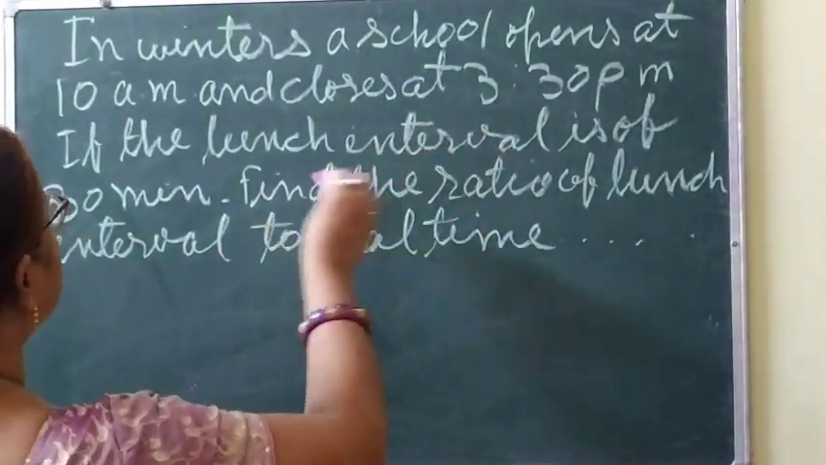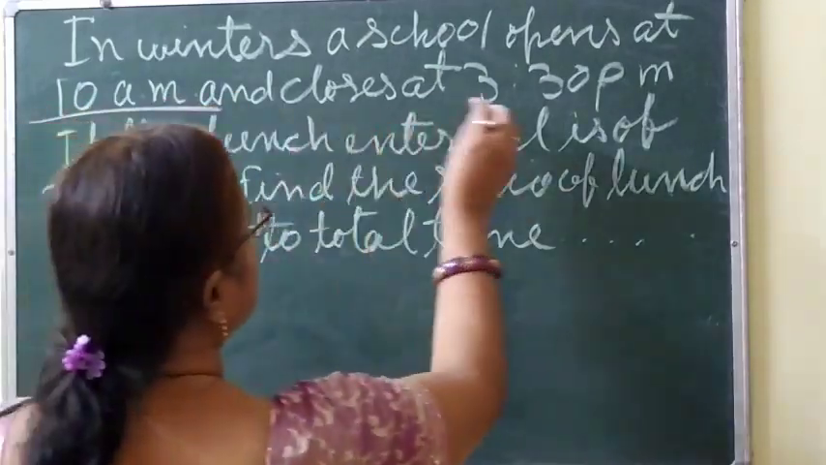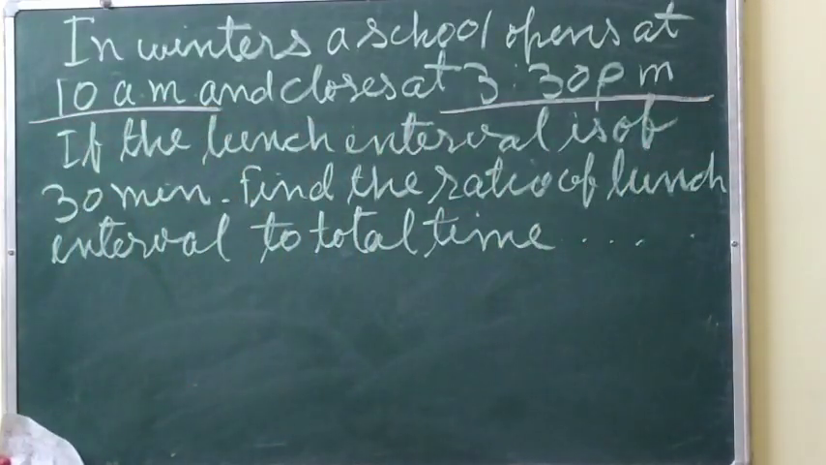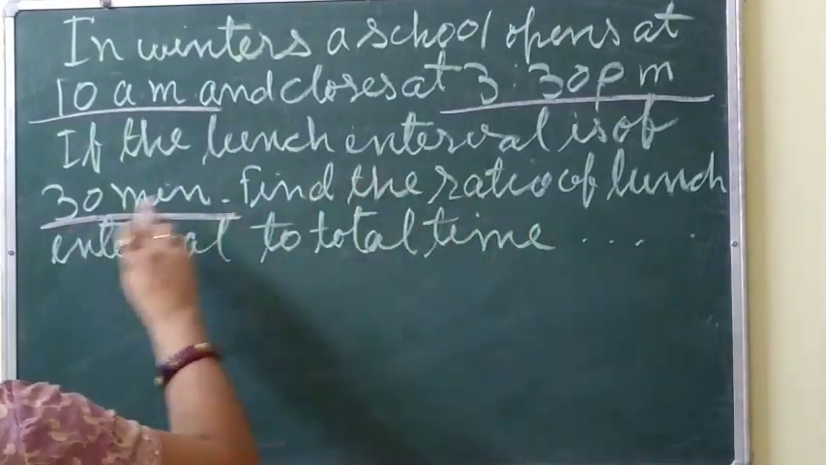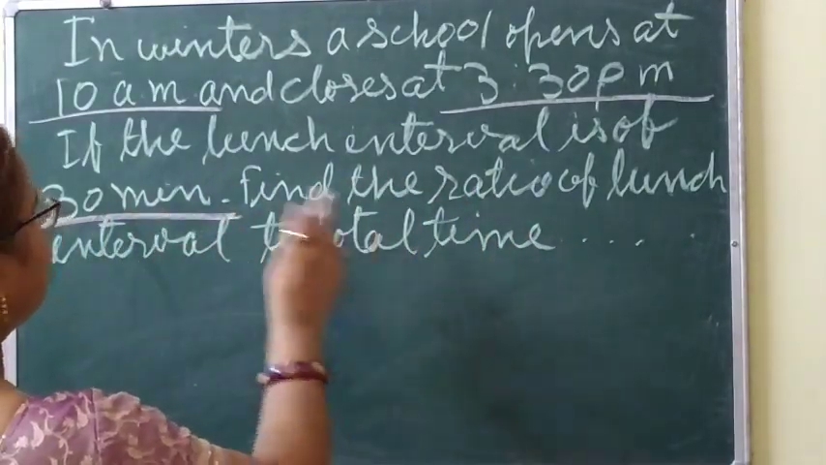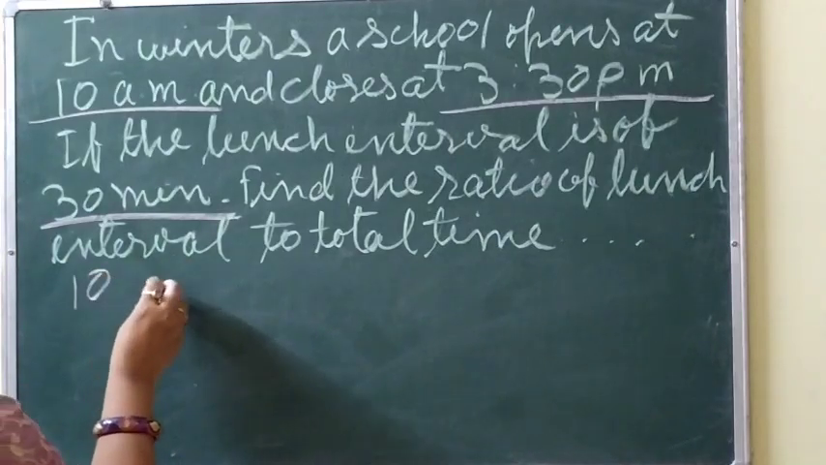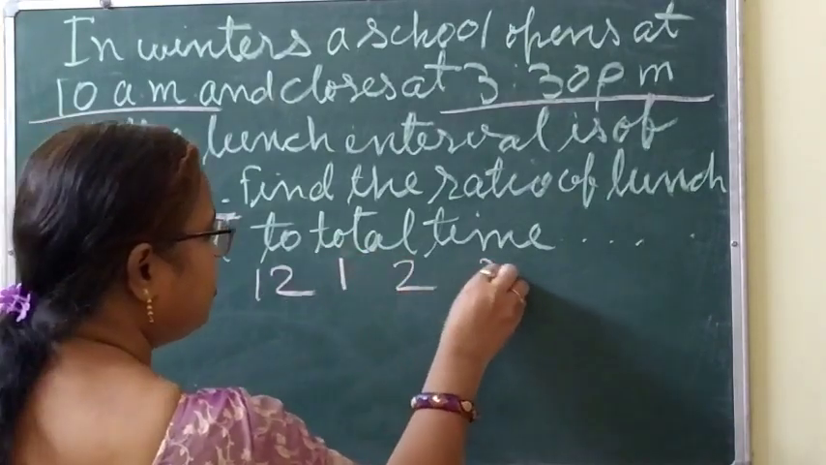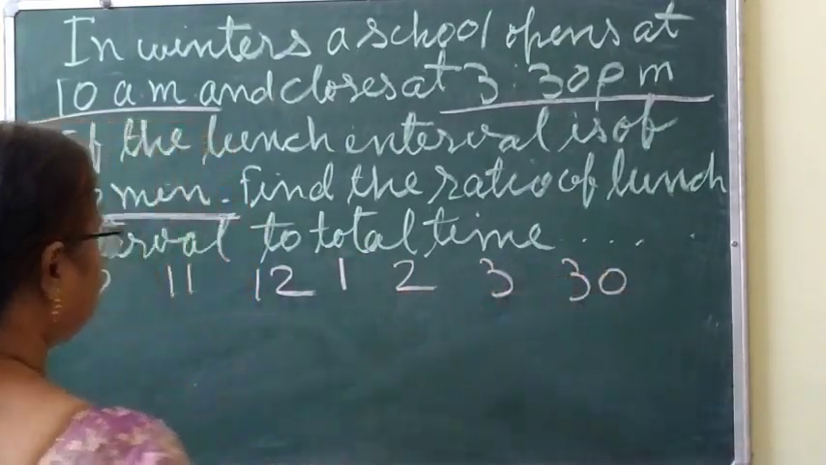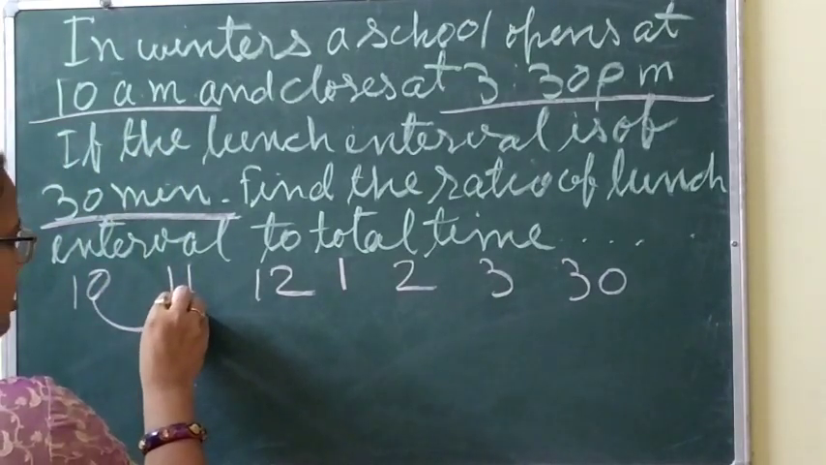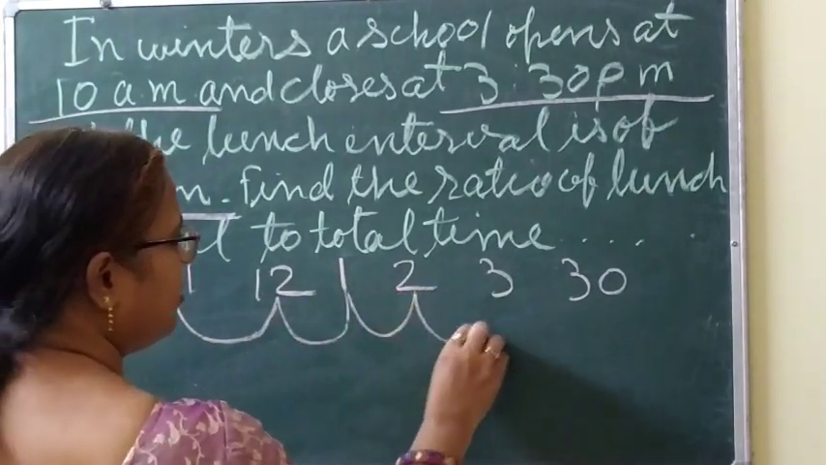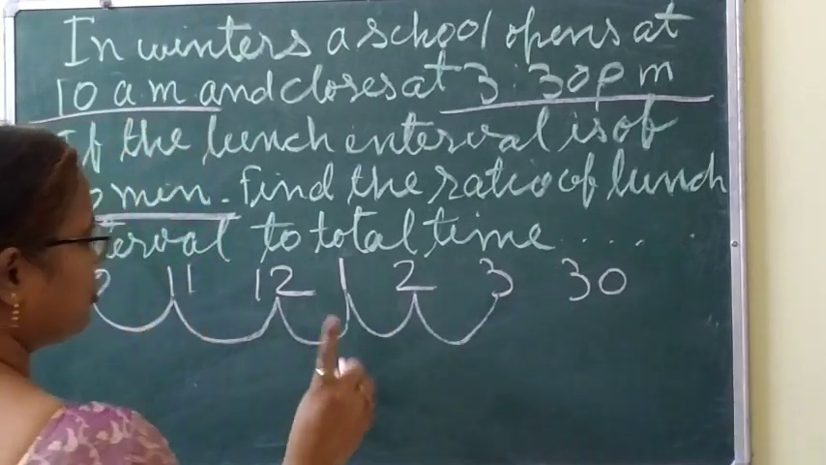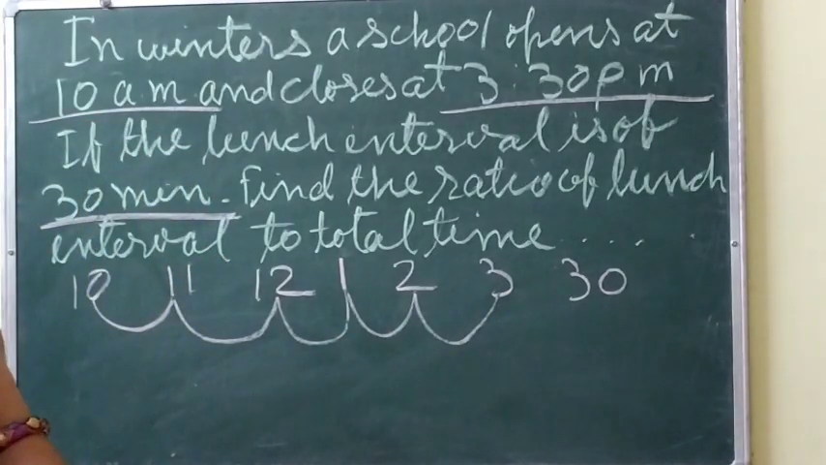So in winter, school opens at 10 a.m. and closes at 3:30 p.m. If the lunch interval is of 30 minutes, find the ratio of lunch interval to the total time. So lunch interval is given, 30 minutes. So first find out the total time. 10, then 11, then 12, then 1, 2, 3 and then 30 minutes. Clear? So 10 to 11, 1 hour, 2 hour, 3 hour, 4 hour, 5 hour, 5 hours 30 minutes. So total time is 5 hours 30 minutes.